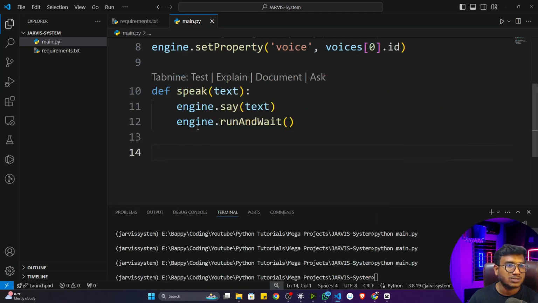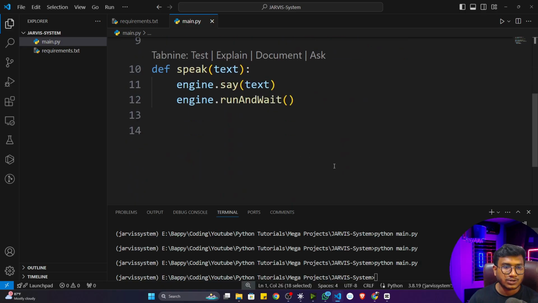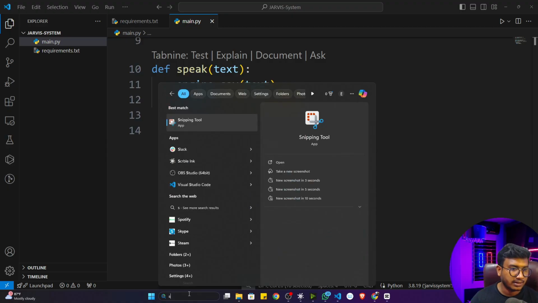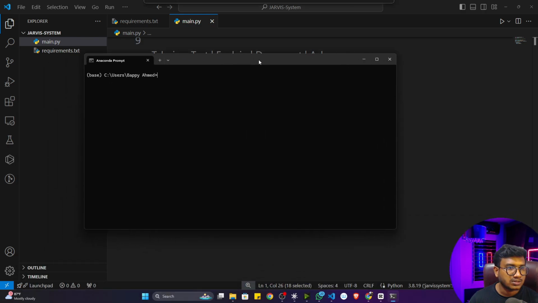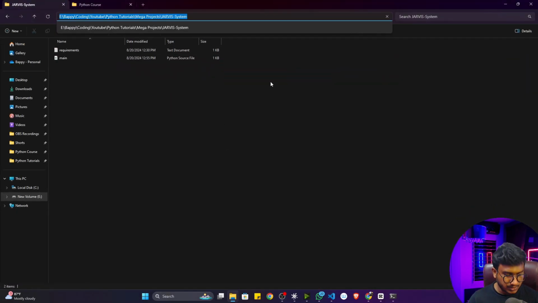So for this, I can use the speech recognition library. So what I'll do, I'll create another function. But before that, let me close this terminal here because it is filling my space. I'll close it and open up my Anaconda prompt in this particular directory. I think from the Anaconda prompt, I can execute the code. That would be fine. So this is my Anaconda prompt. Let me redirect my location.